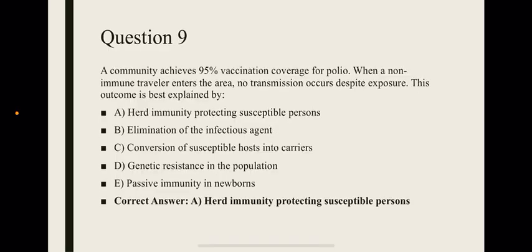Question 9. A community achieves 95% vaccination coverage for polio when a non-immune traveler enters the area. No transmission occurs despite exposure. This outcome is best explained by A. Herd immunity protecting susceptible persons, B. Elimination of the infectious agent, C. Conversion of susceptible host into carriers, D. Genetic resistance in the population, E. Passive immunity in newborns. Correct answer is A. Herd immunity protecting susceptible persons.